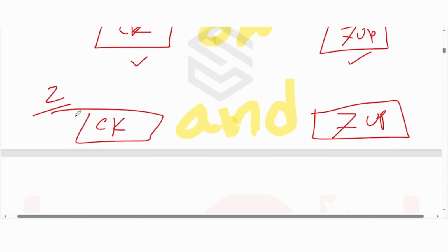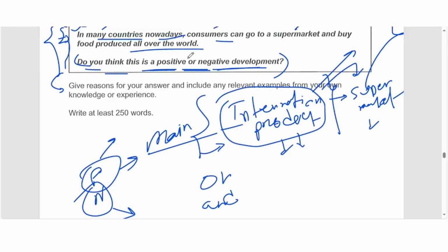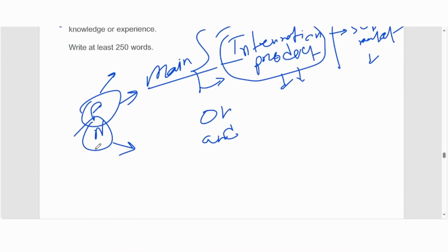But in the second one, you don't have the options. You can't just choose one, you need to choose both. You need to choose Coke, you need to choose 7-Up. So look at the question here. They're saying "or." Even for agree, disagree, they are saying "or," right? If they say "or," then you write one. If they say "and," then you write two. Simple, okay? And when you write one, you just write one in the whole passage.